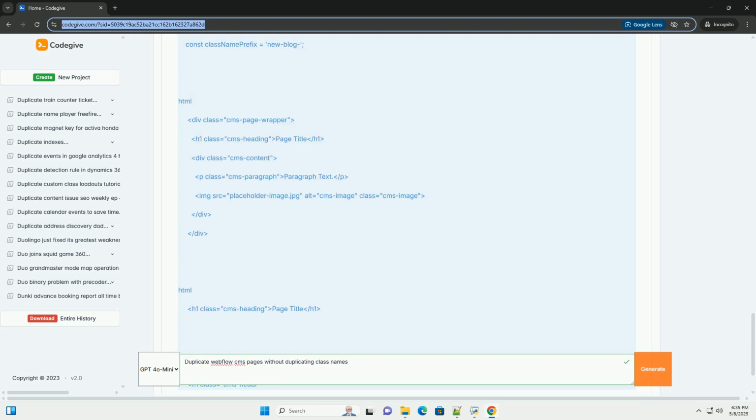Advantages: simple and straightforward, requires no coding, works within the Webflow interface. Disadvantages: still relies on manual content replacement, doesn't automate the class name replacement process. Suitable for scenarios with minimal need for unique per-page styling or limited duplicated pages.